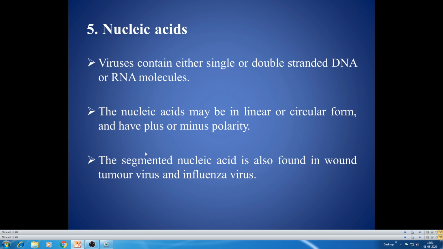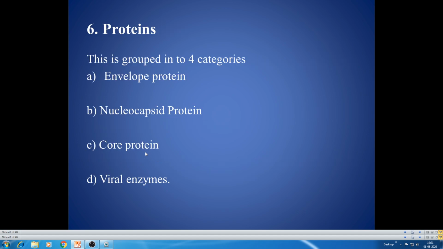The segmented nucleic acid is also found in wound tumor viruses. Segments are there. And in influenza virus, you can see segmented forms. Then coming to proteins, these are grouped into 4 categories. What are they? Envelope protein is there, nucleocapsid protein is there, core protein is there, and viral enzymes are there. So the proteins are broadly divided into 4 categories. So let us see one by one.